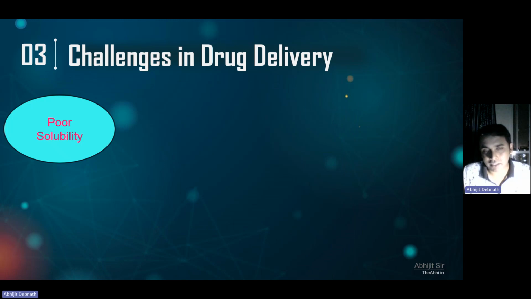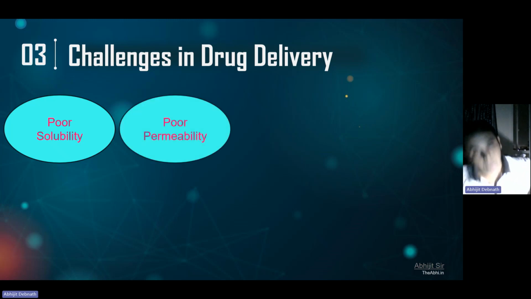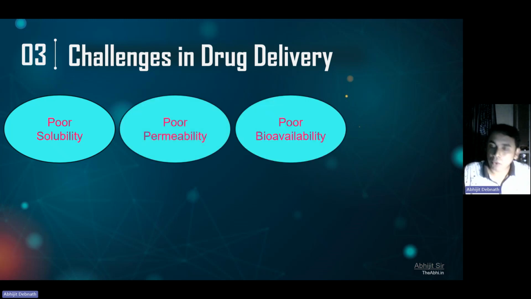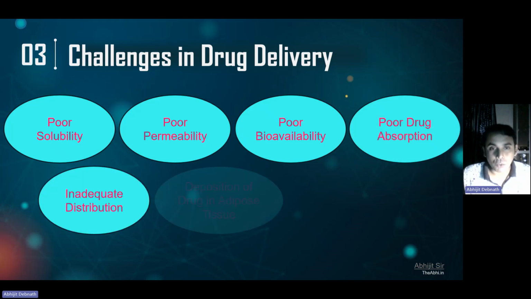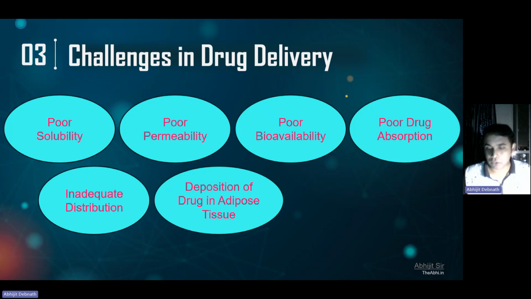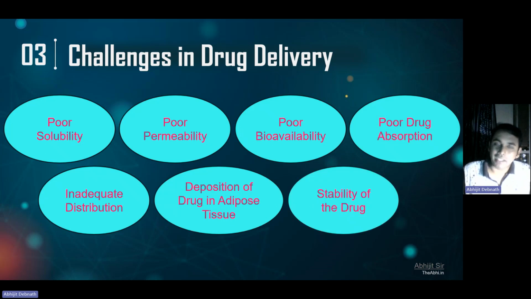Now, what are the main challenges? Why do drug molecules actually fail? One of the reasons is solubility, then poor permeability, poor bioavailability, poor drug absorption, inadequate distribution, deposition of the drug into adipose tissues, and stability of the drug. These are the major reasons why our drug molecules fail, and this is the major challenge in our drug delivery.